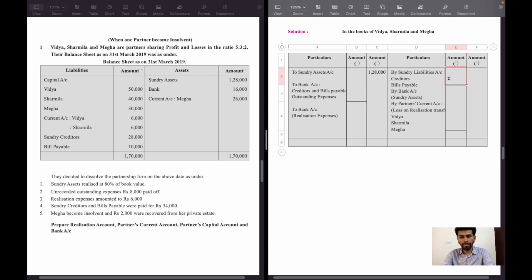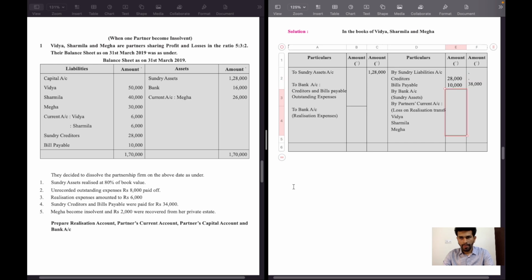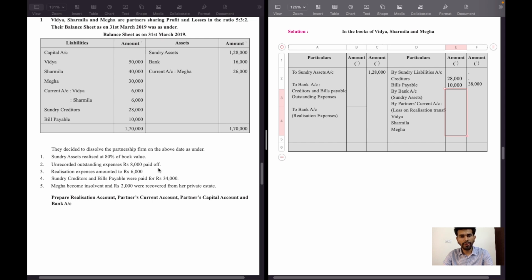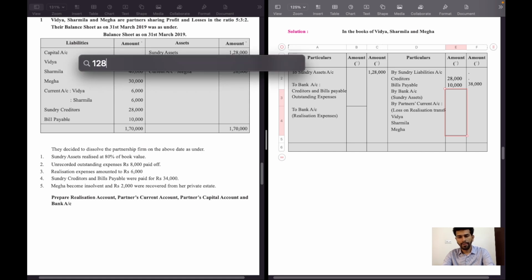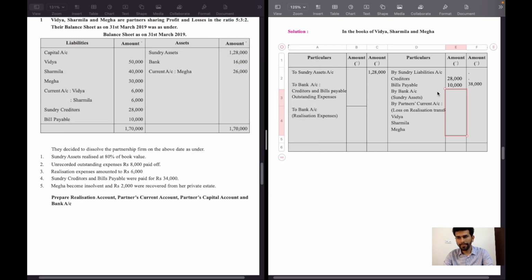Creditors 28,000 rupees and bills payable 10,000 rupees. Total amount 38,000 rupees. First adjustment, sundry assets realized at 80% of book value. Sundry assets are 1,28,000 rupees. 80% of 1,28,000 rupees is 1,02,400 rupees.